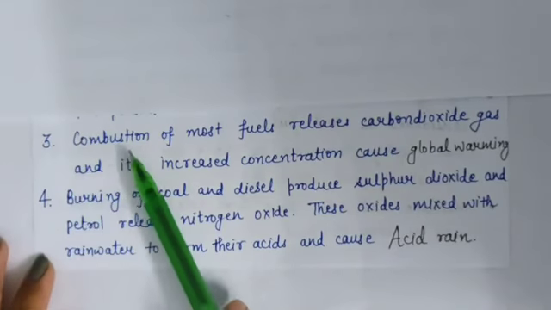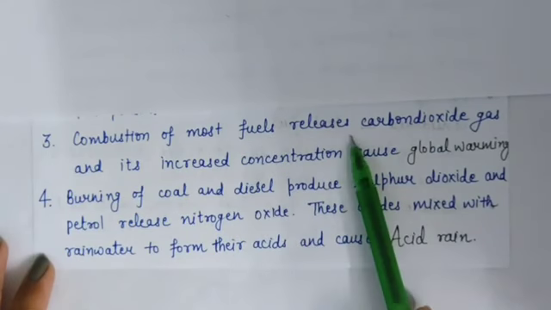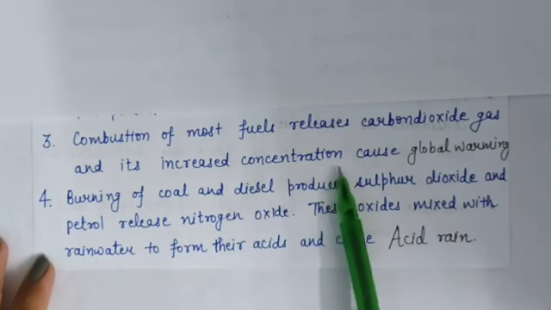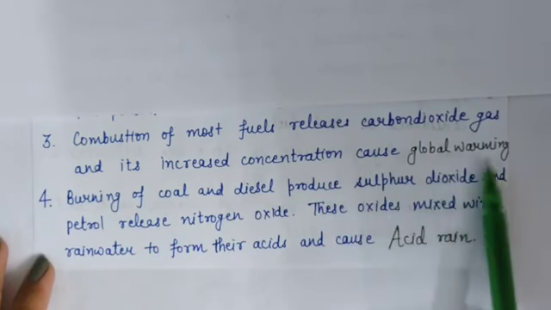Third, combustion of most fuels releases carbon dioxide and its increased concentration causes global warming.